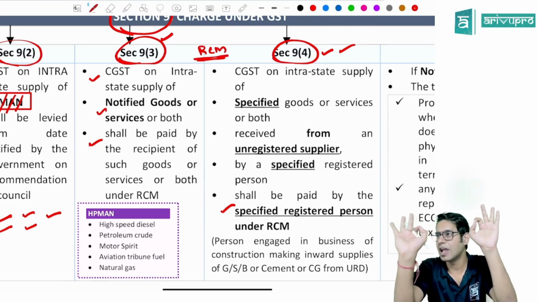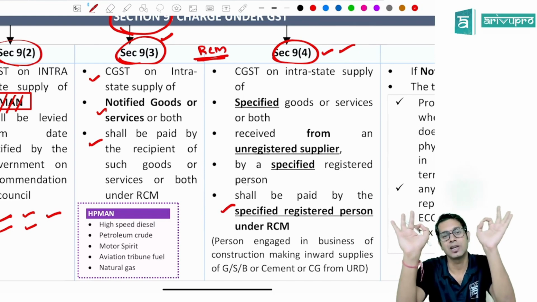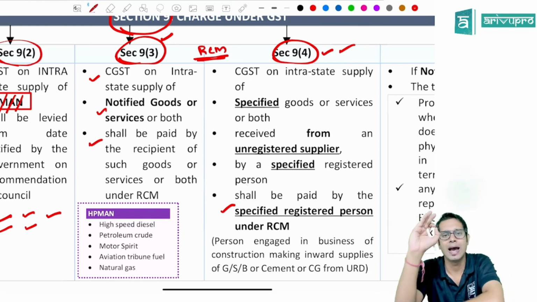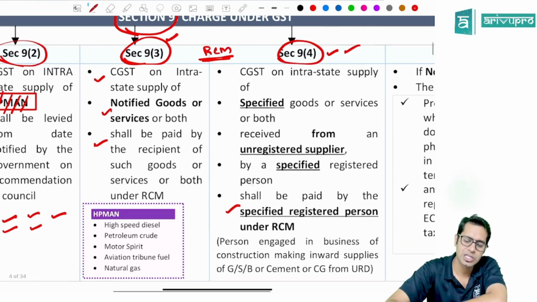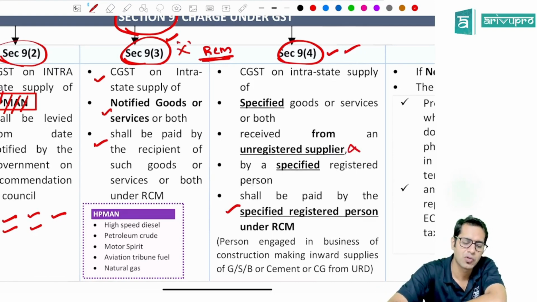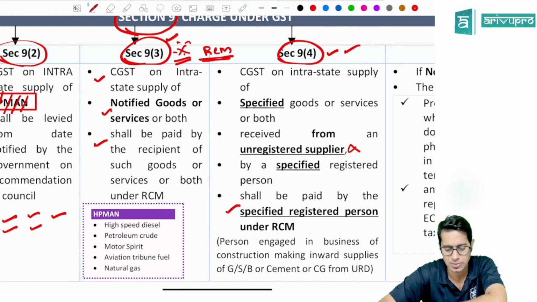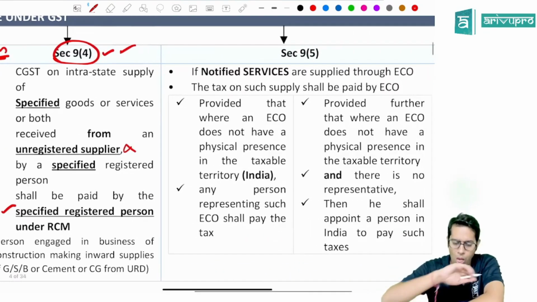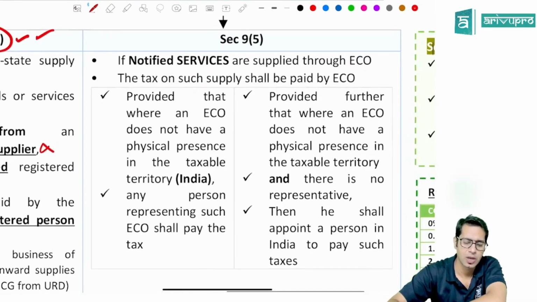Now, these people will have to pay the taxes on these goods and services under reverse charge only if they purchase it from an unregistered person. So, if it is purchased from a registered person, 9.4 is not applicable. So, what is important from exam point of view is mostly section 9 subsection 3. Then, section 9 subsection 5 is also an important section.